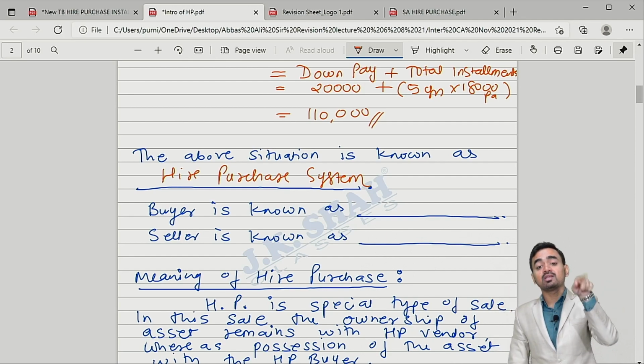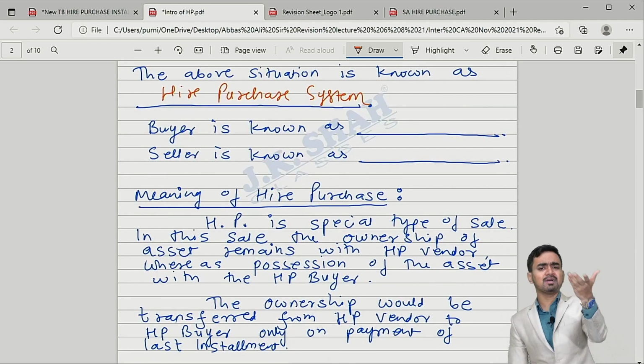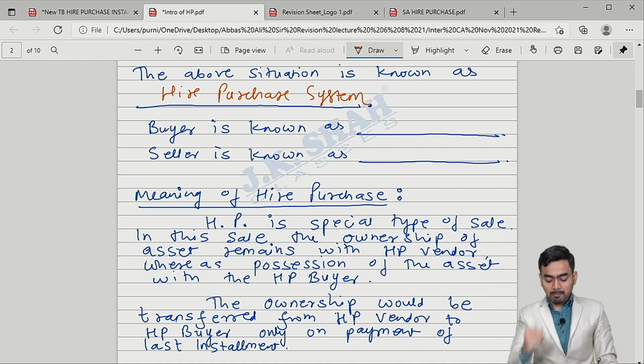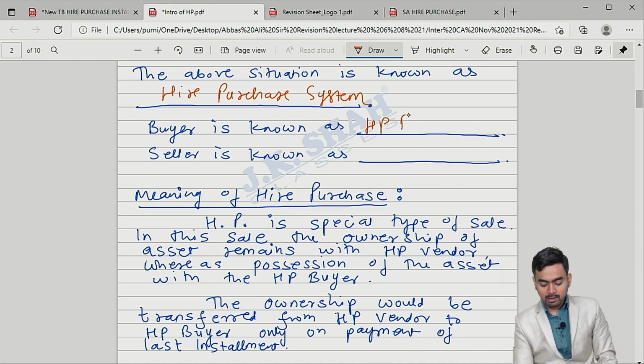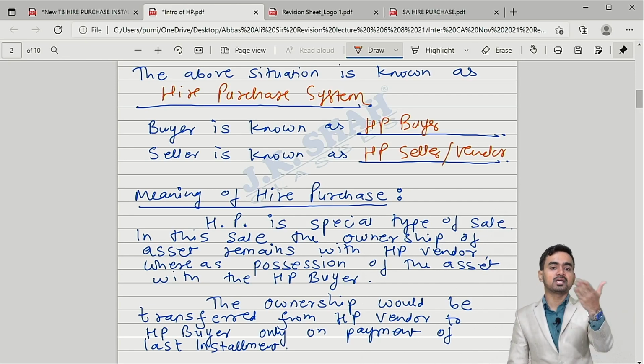So the special case is known as what? Hire purchase system. Now in hire purchase system, we have to name buyer and seller properly. You cannot say buyer and seller. You have to use specific wording. The buyer is known as hire purchase buyer, and the seller is known as hire purchase seller, or you can say vendor. Is it clear? So don't use word buyer and seller. Use words hire purchase buyer and hire purchase vendor.